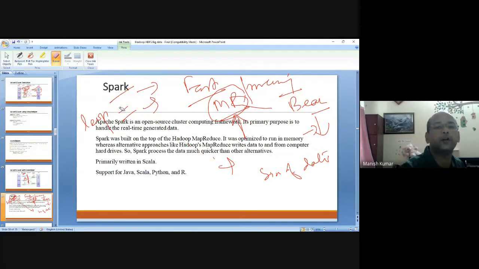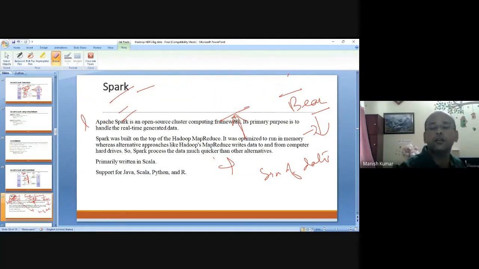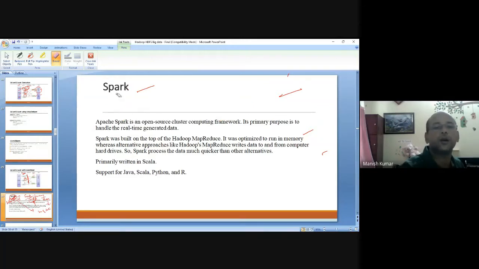So depending upon the requirement, you'll see that in some cases Spark is also using the MapReduce framework for processing the data. The only thing is the configuration will be different. It's an open source cluster computing framework, and it can handle real-time generated data. The best part is that it is built on top of Hadoop MapReduce.